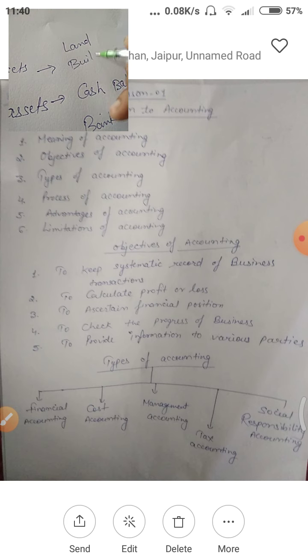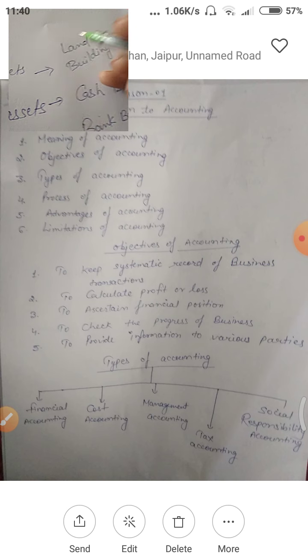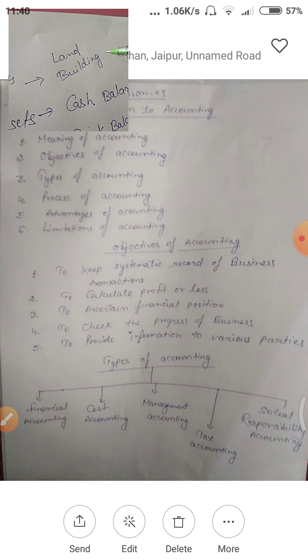Building. If you are running any kind of business, you may have a building. That building is your fixed asset, because you will not sell your building regularly. Apart from land and building, you can include machineries.